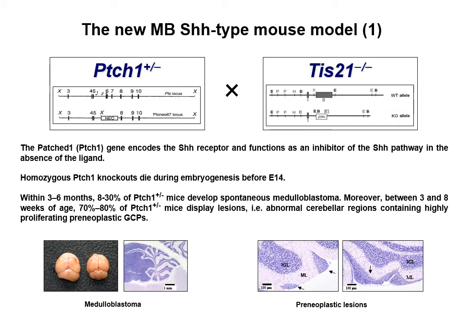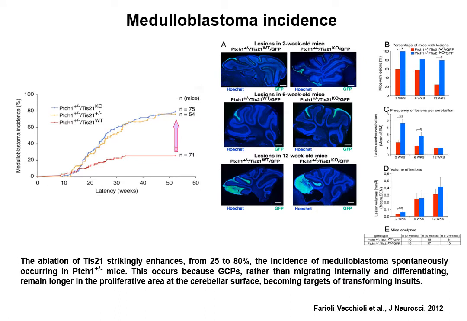As we had previously found that TIS21 is a medulloblastoma suppressor, we generated a new mouse model by crossing Patched 1 heterozygous mice, which spontaneously develop medulloblastoma, with TIS21 knockout mice. We found that the ablation of TIS21 highly enhances, from 25 to 80%, as you see in the graph on the left, the incidence of medulloblastoma spontaneously occurring in Patched 1 heterozygous mice.